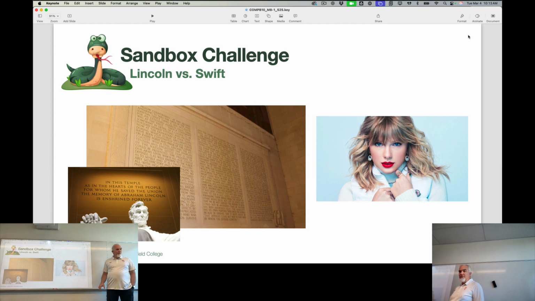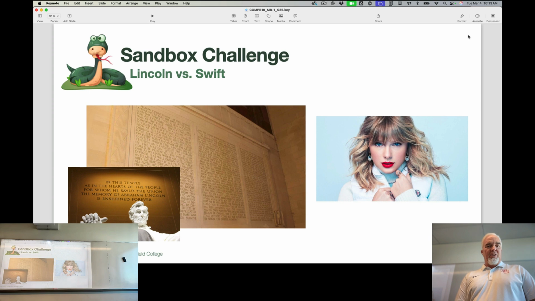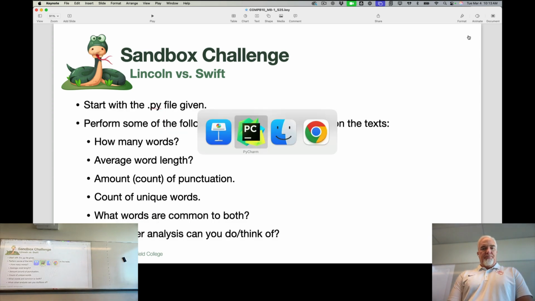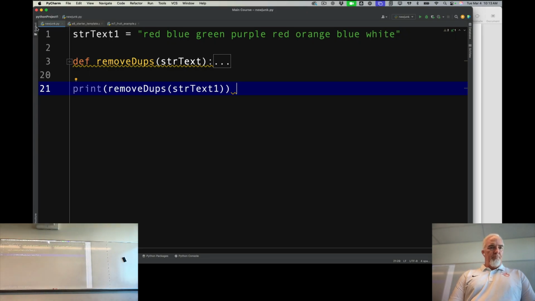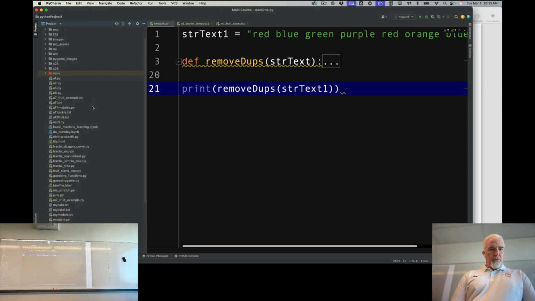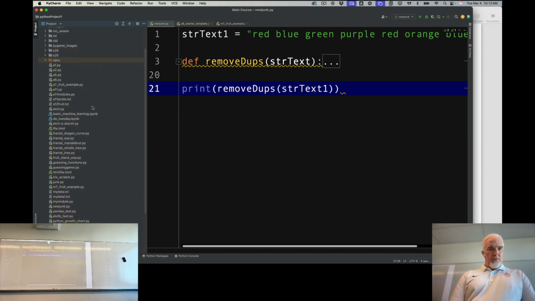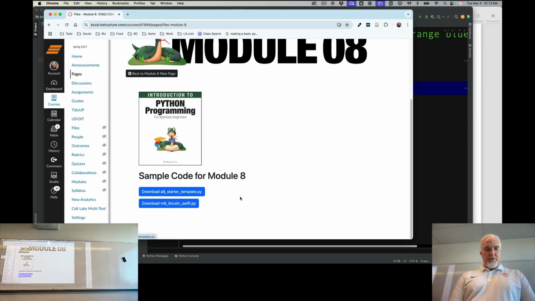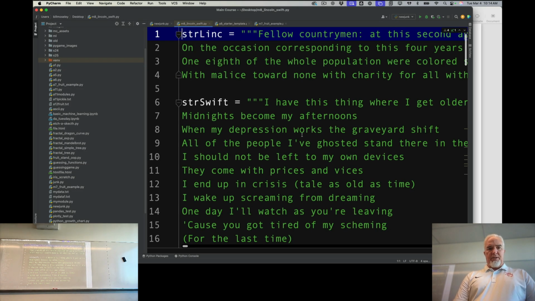Now, looking at these two great individuals, we may make some assumptions about relative levels of intelligence or speaking ability or something like that, depending on your level of Taylor Swift fandom, I suppose. But I'm going to give you a Python file. And let me pull that up here. I'll just download it really quick here. You can get it from Canvas. And it looks like this.